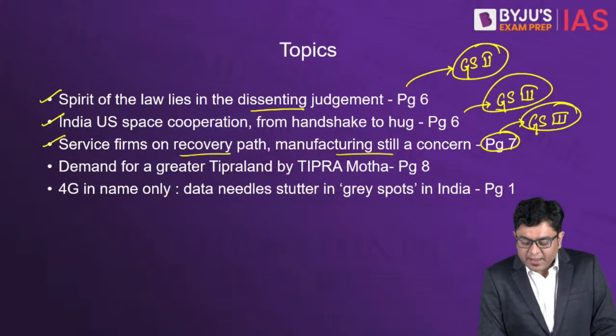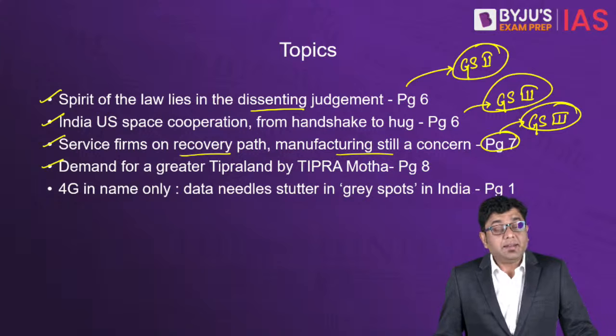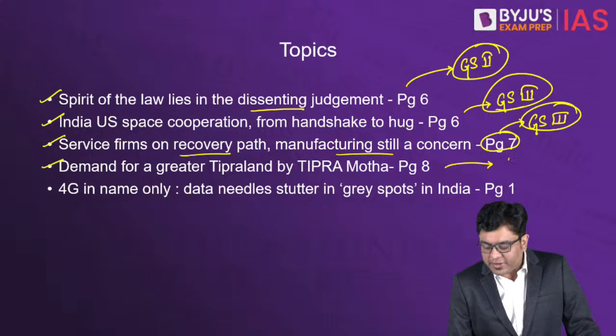And here, "Services firms on recovery path, manufacturing still a concern," based upon RBI's survey and the data released by RBI. Then, the demand for a Greater Tipraland by TIPRA Motha, a party, in the state of Tripura, which is in a lot of news due to the forthcoming elections in the state. This again will be relevant for your GS paper 2.